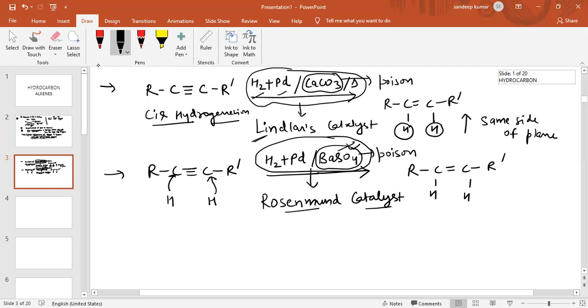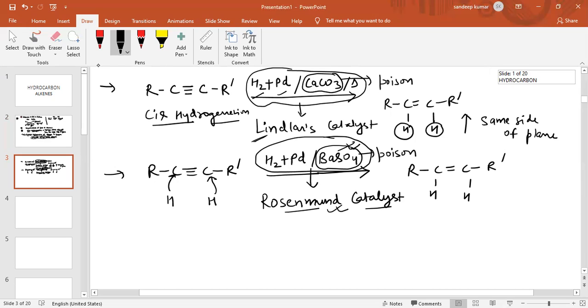When there is hydrogen plus palladium and barium sulfate, then BaSO4 acts as a poison, and we call it Rosenmund catalyst. So this is basically the hydrogenation reaction.